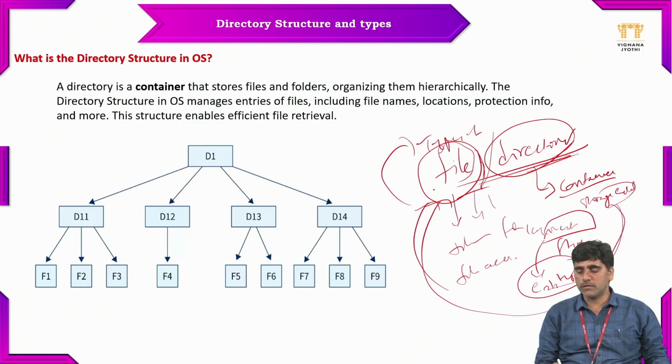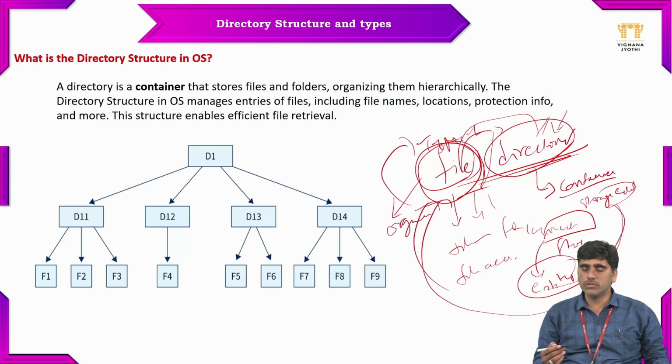A file can be saved in the directory, but a directory cannot be saved in the file. Multiple files can be saved in the directory, and in the directory all files can be organized. How can they be organized? In the directory, files can be organized by the name of the files, by the size of the files, by the type of the file, by the date of the files.